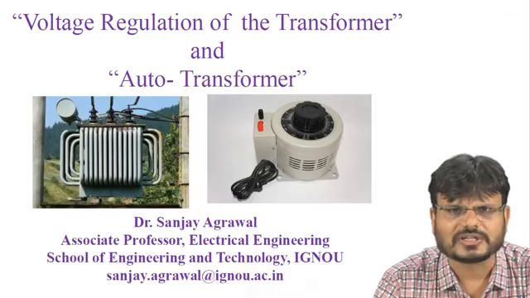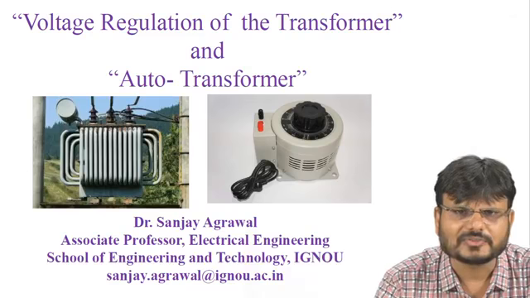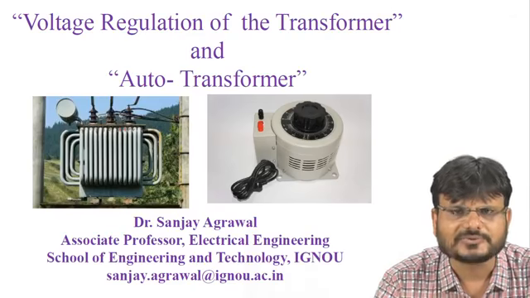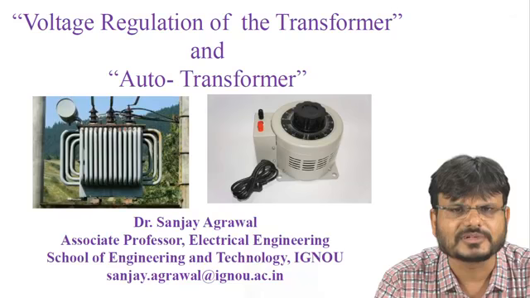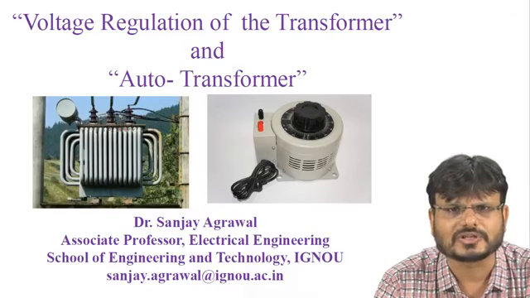Then we will discuss the auto transformer. An auto transformer basically works on the principle of the normal transformer, or you can say a two winding transformer. The difference is only that in an auto transformer, both the windings, the primary winding and the secondary winding, are not electrically separated. We will discuss the auto transformer, then how much copper saving can be achieved in an auto transformer, then the advantages, disadvantages, and the different applications of the auto transformer.